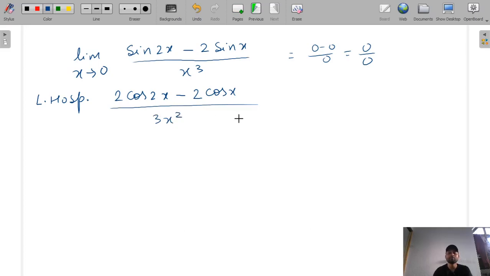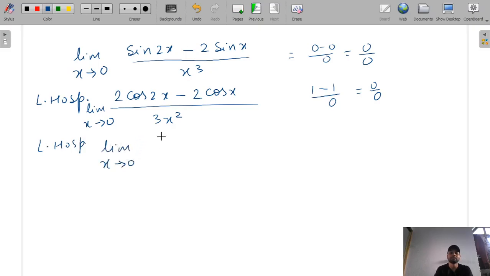How many times will we use L'Hospital rule? Till we get the finite value. Again you see, if you put x is equal to 0, with limit x tending to 0, again it will be 1 minus 1 by 0. So it will be 0 by 0. So again we will apply L'Hospital rule. So again we will differentiate the numerator and denominator.